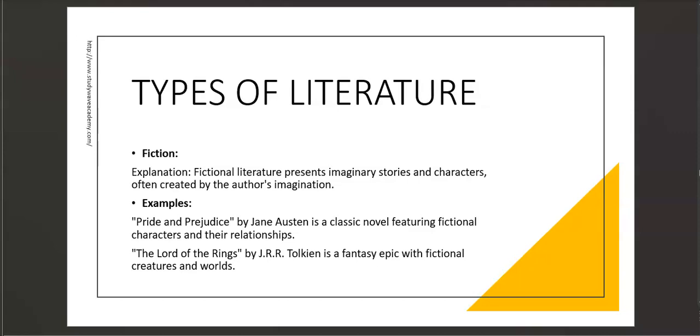For example, we have Pride and Prejudice by Jane Austen. It's a novel featuring fictional characters and their relationships. We have Lord of the Rings by J.R.R. Tolkien. Again, it's a fantasy epic with fictional creatures.